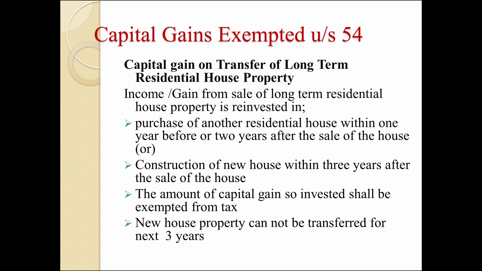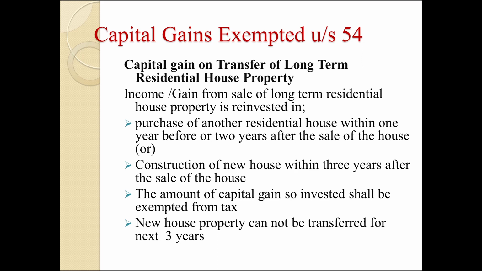Capital gain occurred from transfer of long-term residential house property, capital gain from the residential house property is to be reinvested in the same. Again the assessee investing the amount in another residential house property.